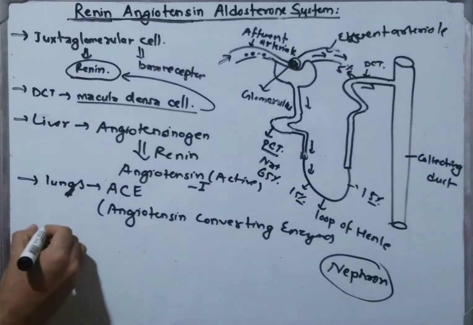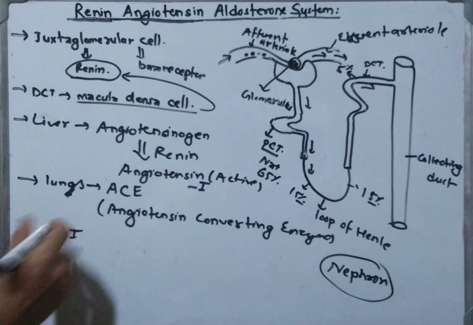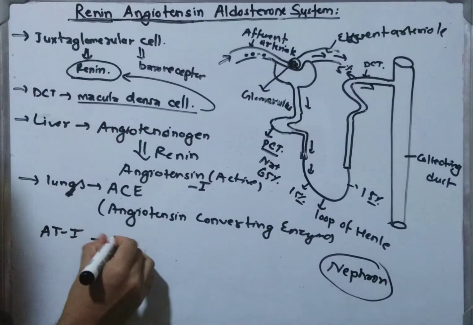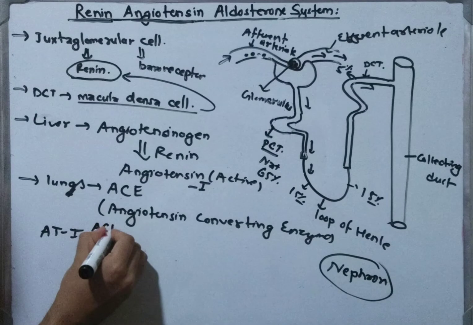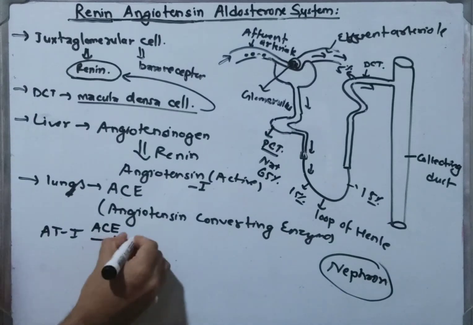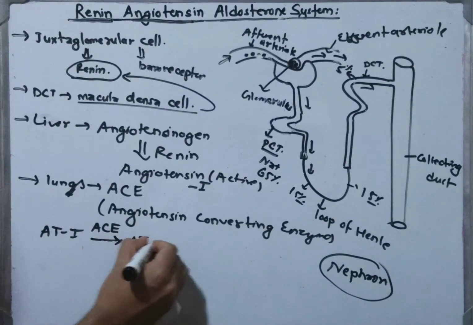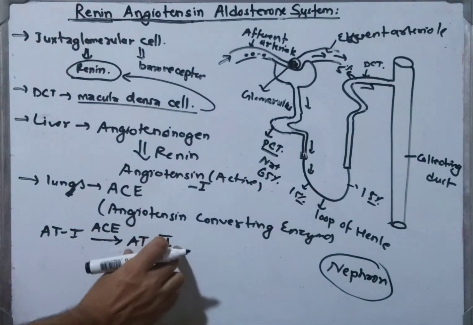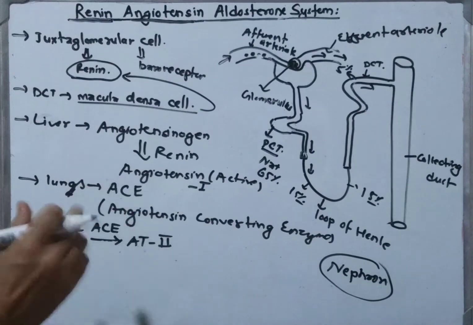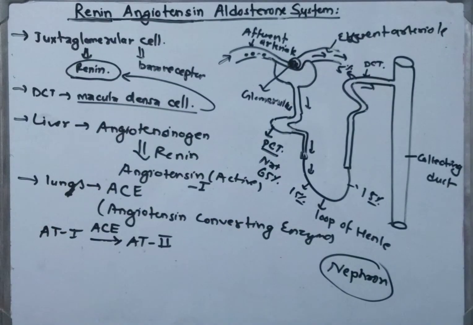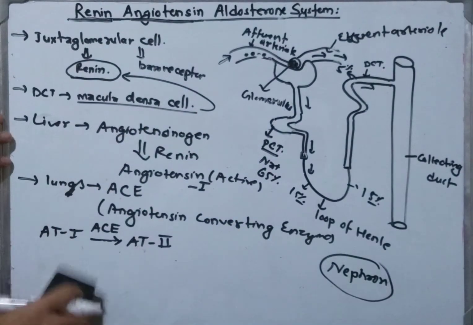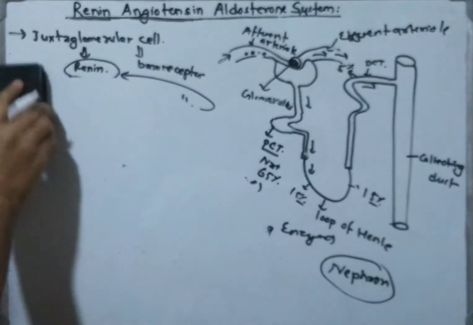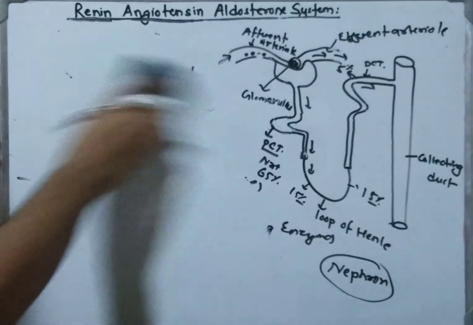So when angiotensin 1, produced after the activation of angiotensinogen, is acted on by the angiotensin converting enzyme, it becomes angiotensin 2. Angiotensin 2 is more important in this system, because it has the major role in controlling the blood pressure and making the blood volume high.